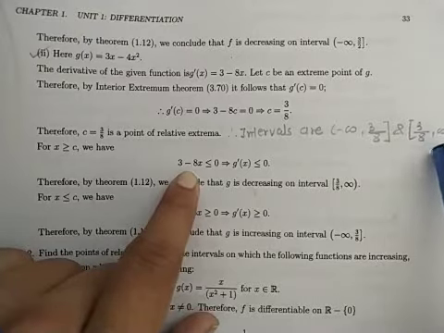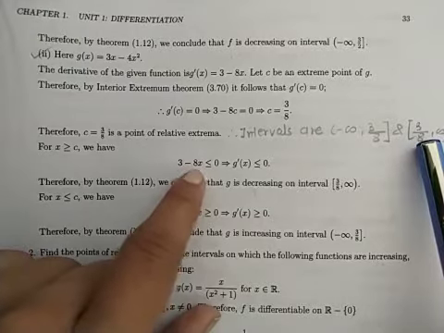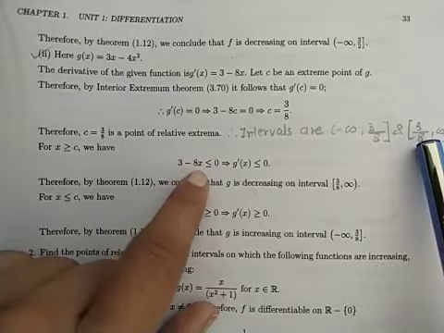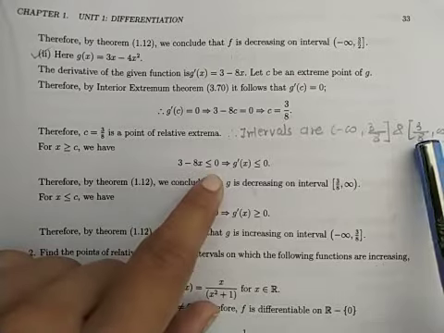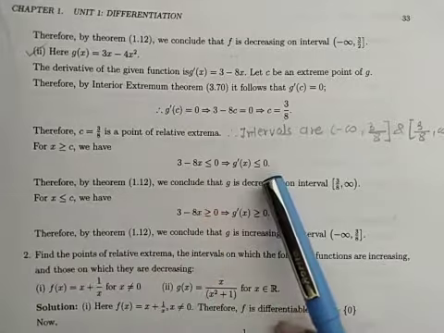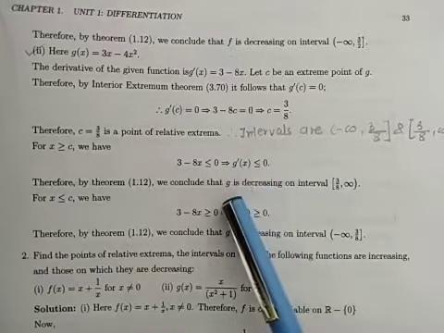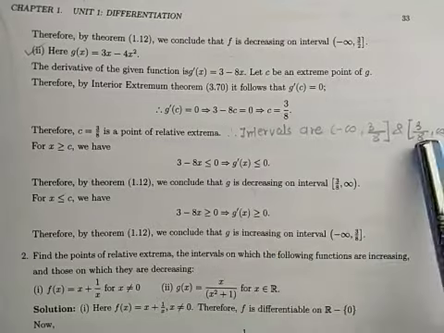So definitely 2 can be taken here. Let us replace x with 2. It will be 3 minus 16, which is definitely less equal 0. Means we get g dash of x is less equal 0. Therefore, by the theorem, since g dash of x is less equal 0, the given function is decreasing on this interval.